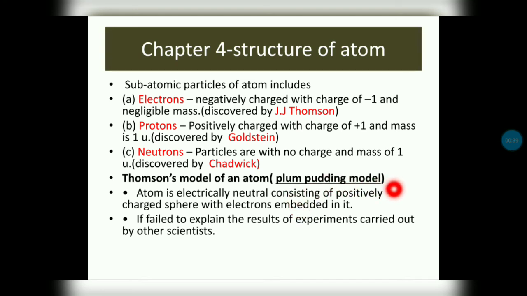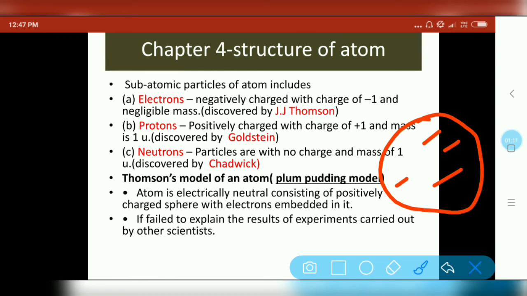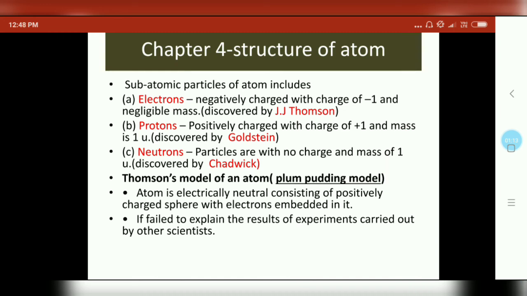According to him, the atom is electrically neutral, consisting of a positively charged sphere with electrons embedded in it, like seeds arranged in a watermelon. The positive and negative charges are equal, so the entire charge of the atom is neutral. Later many scientists came and proved that his findings were wrong.